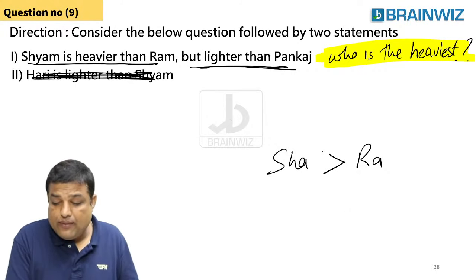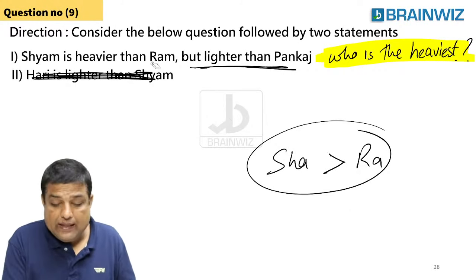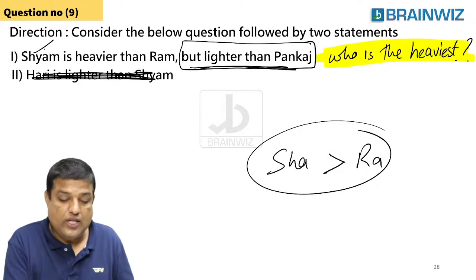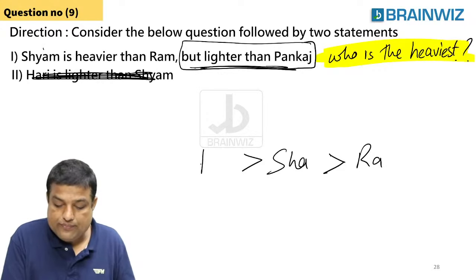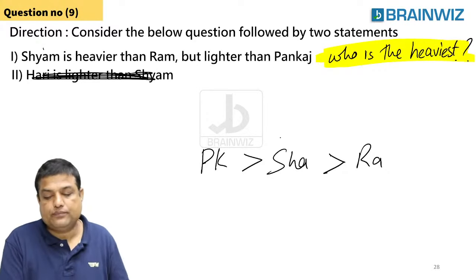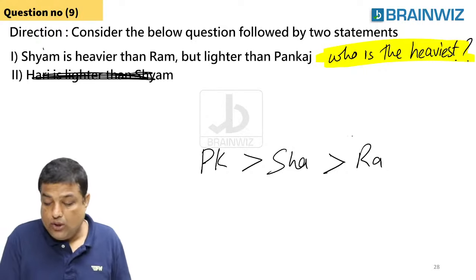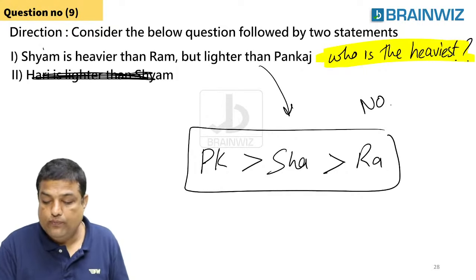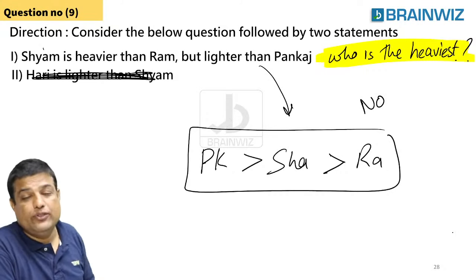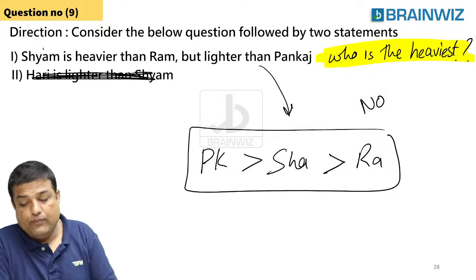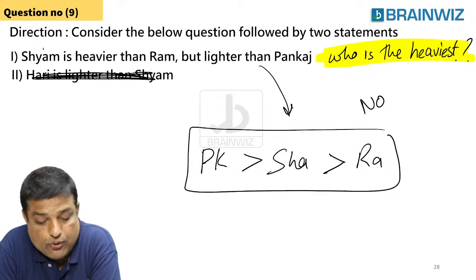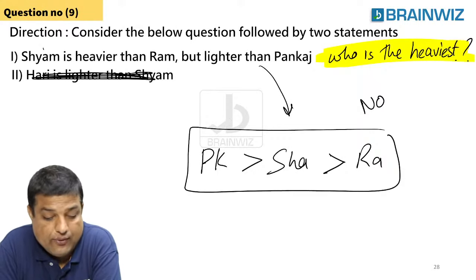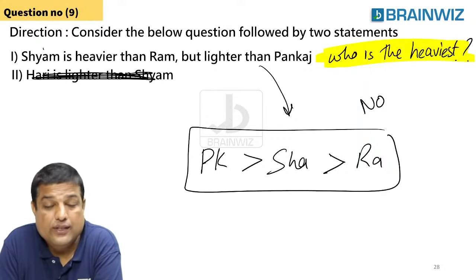Sham is heavier than Ram but lighter than Pankaj. Who is lighter than Pankaj? Sham. Sham is lighter than Pankaj. Guys, can we say the answer using statement 1? I say no. Statement 1 is not sufficient because here we are supposed to have one more fellow which is not given. Are you understanding, everybody? Good. Okay, so we are not considering this one.